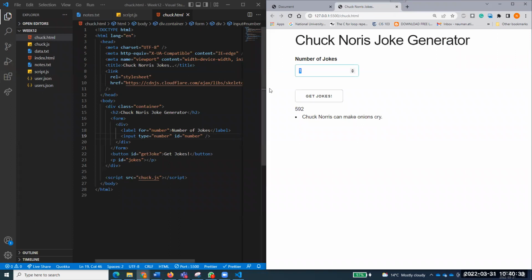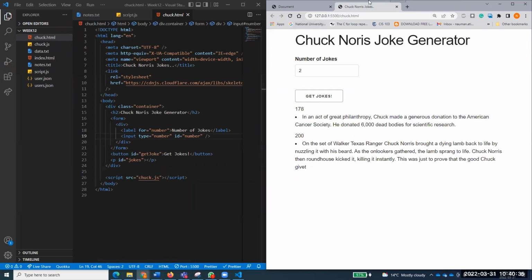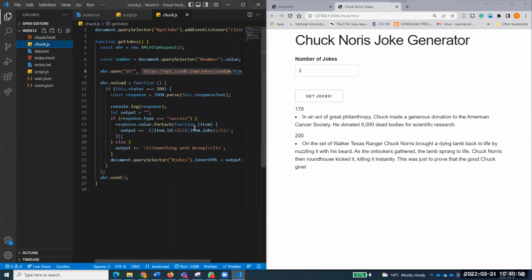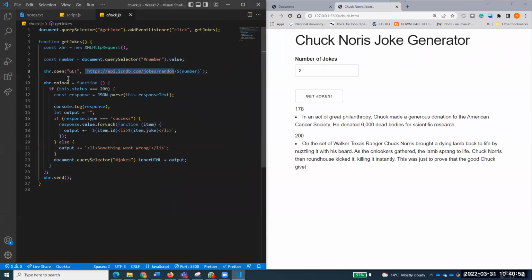If I say I need 2 jokes, it's going to the API, bringing up that data and slicing that, or putting that in our HTML, inner HTML, and just showing that data over here. You know what I mean? So this is the Chuck Norris file where we did, but still we were using the same XML HTTP request.